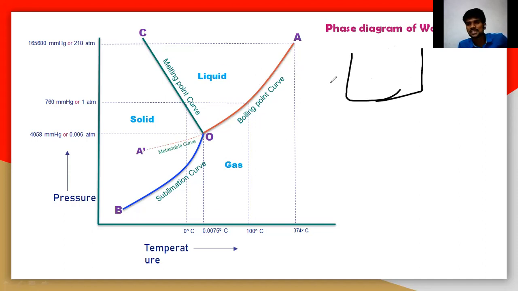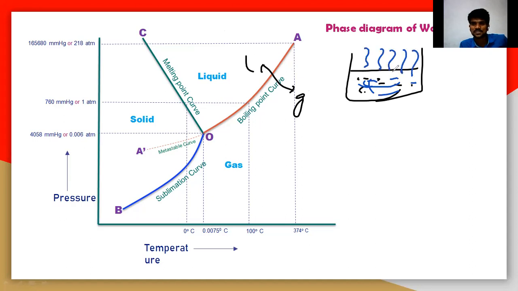On the boiling point curve, at this particular boiling point, there is an equilibrium between the liquid and the gas. So these are the liquid particles and these are the vapor. There is an equilibrium between the liquid and the vapor along this line. So when you move like this, what happens? The temperature is decreasing, so we are moving to the left side.